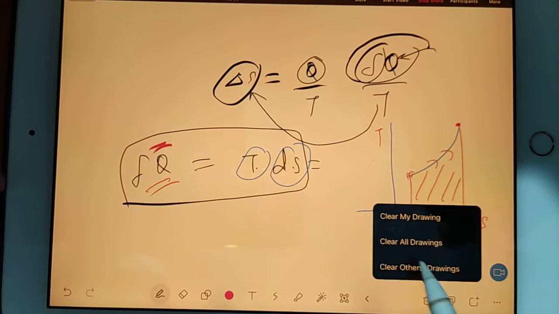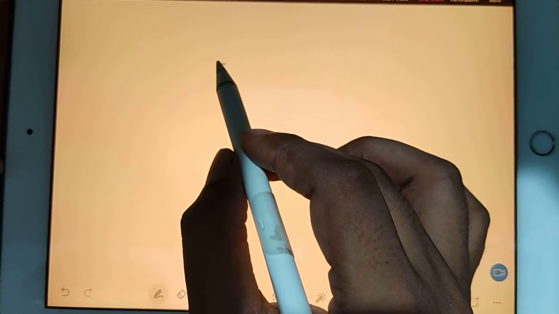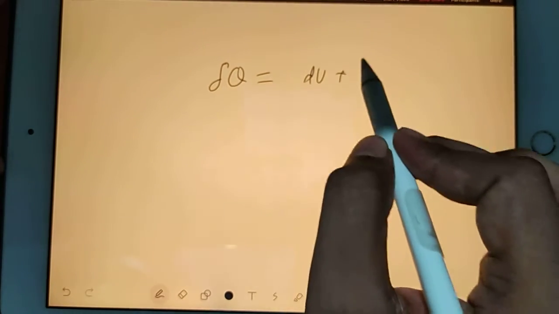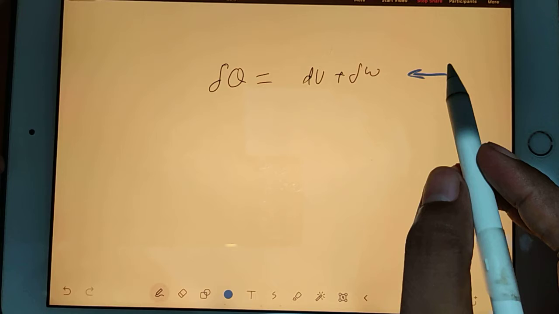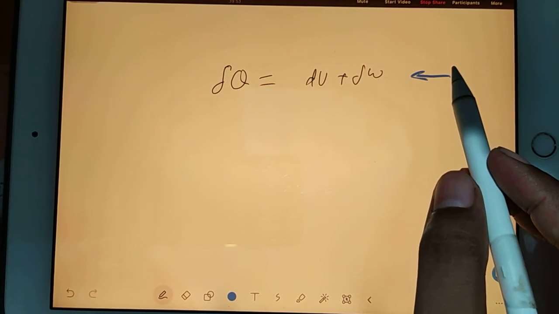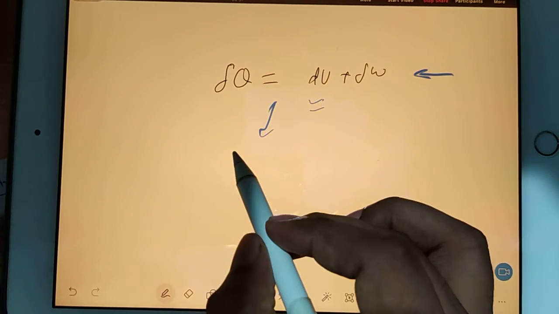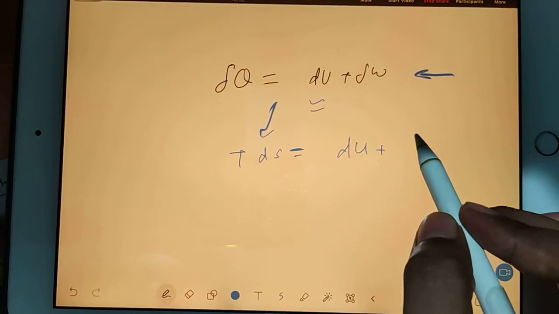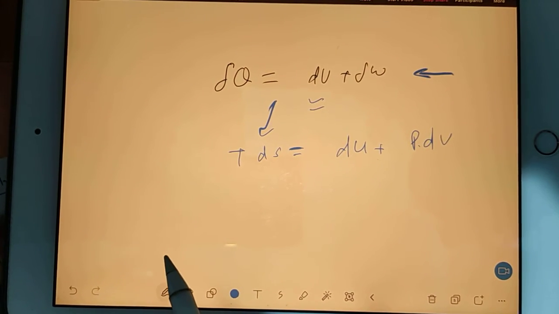So see, you have a formula in which we write del Q is equal to dU plus del W. Now this formula is nothing but coming from the first law, but the same equation is applicable as TdS is equal to dU plus PdV if you are doing any process in a closed system.